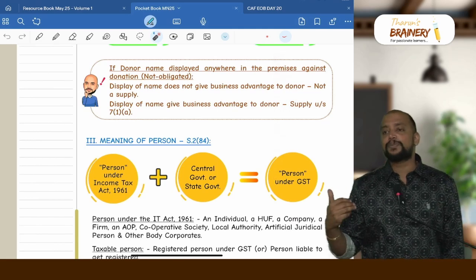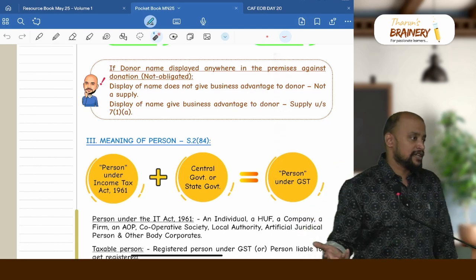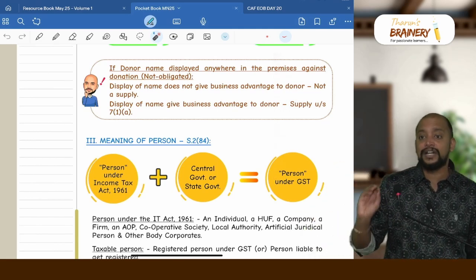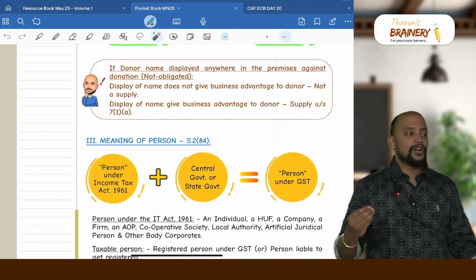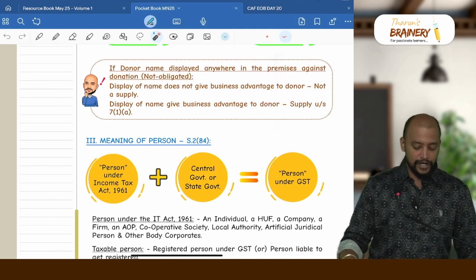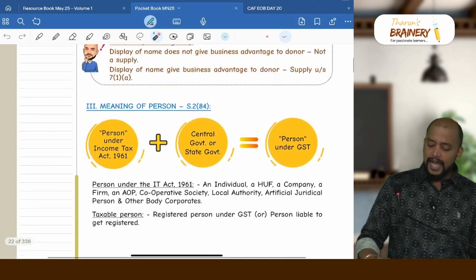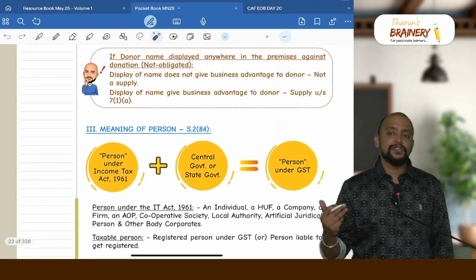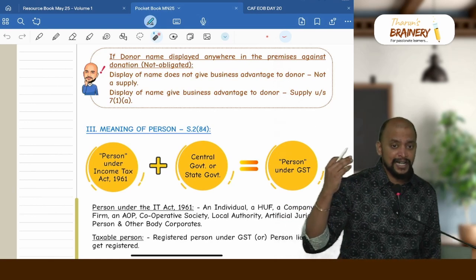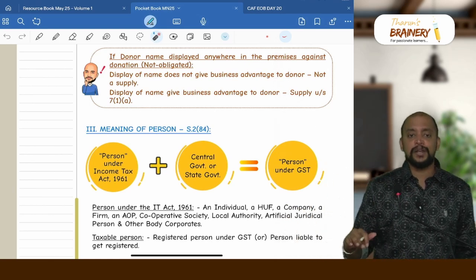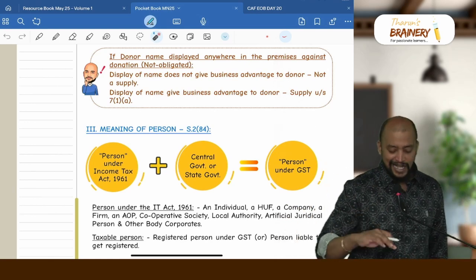Whereas if the display of name is not giving any business advantage to the donor, then it is not a conditional donation. Which means that it is an unconditional donation, not treated as consideration, consequently it is not a supply. And whenever it is treated as sponsorship services, we all know that for sponsorship services, if the recipient is a body corporate or firm, it will be covered under RCM. If the recipient is other than a body corporate or firm, it will be covered under FCM.